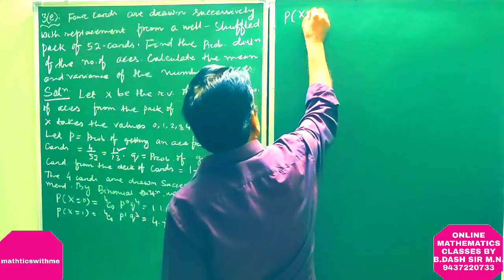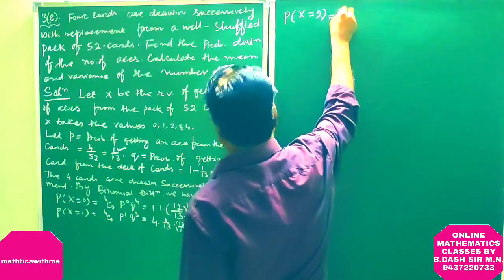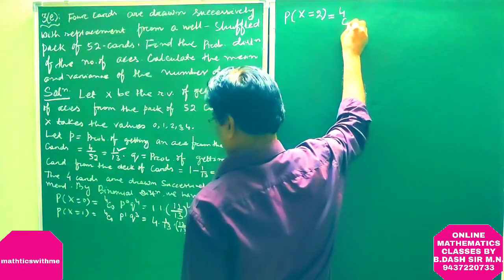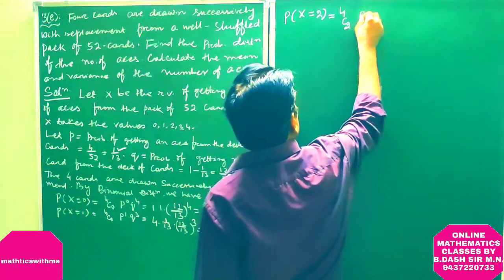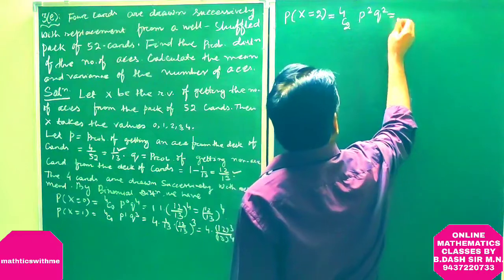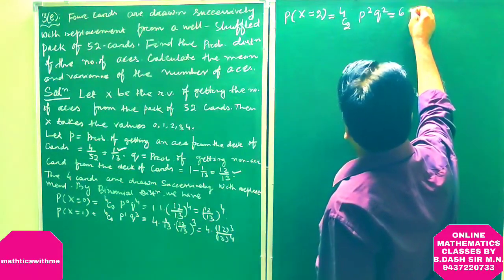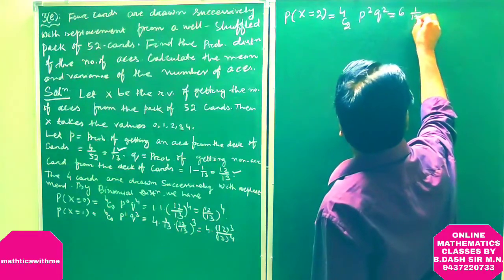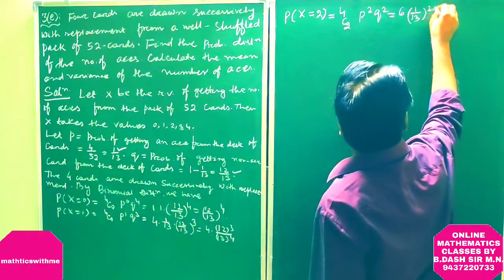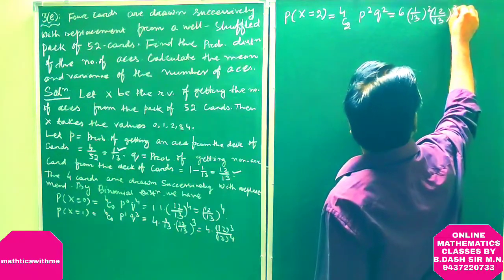Probability distribution at X equal to 2. This is 4C2 P squared Q squared. 4C2 is 6, (1 by 13) squared, (12 by 13) squared.